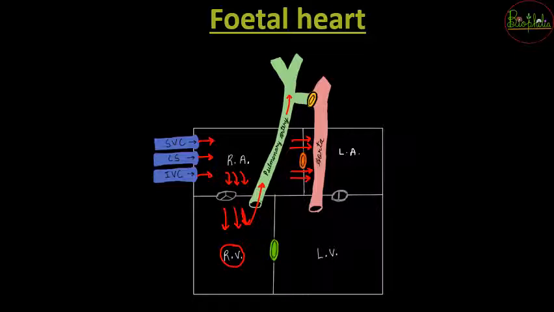But instead of that, some blood goes into the left ventricle with the help of another opening that is shown with the green color. So ये green color से जो opening है, because of that the blood from right ventricle can move into the left ventricle. So again this is the second difference that is seen in the fetal heart.